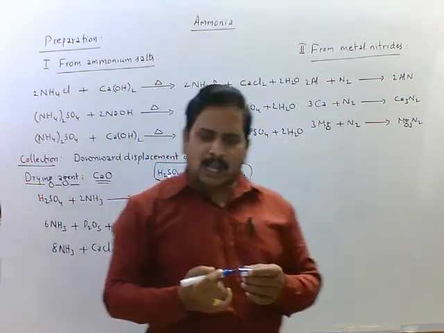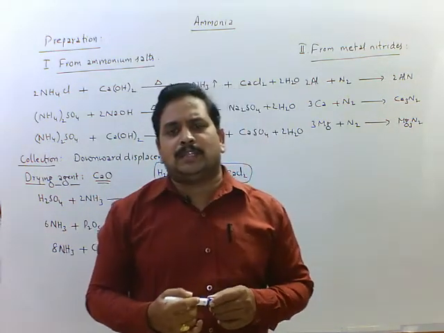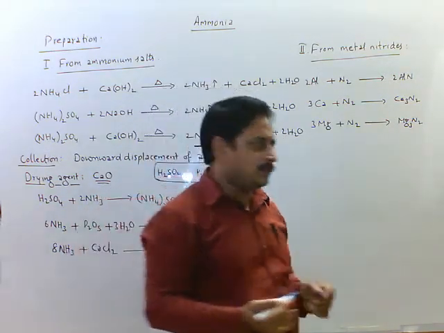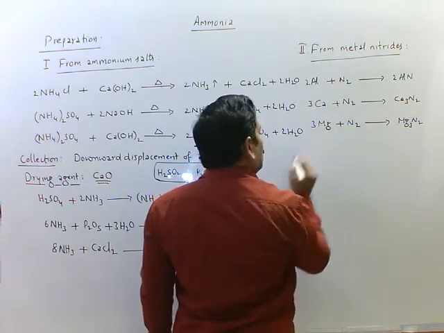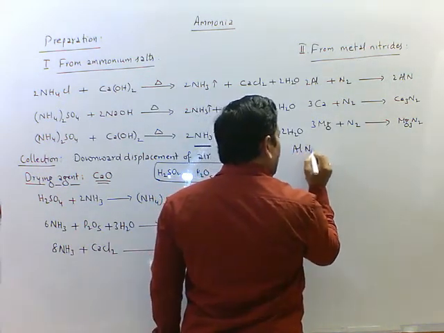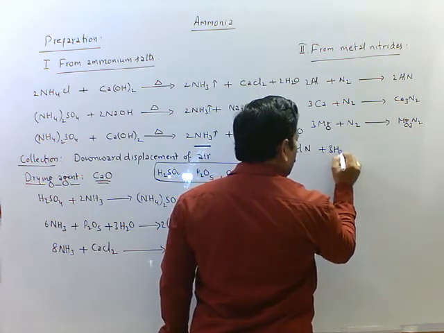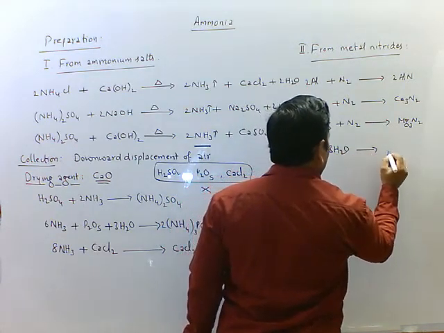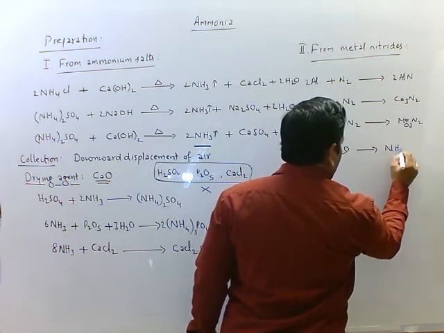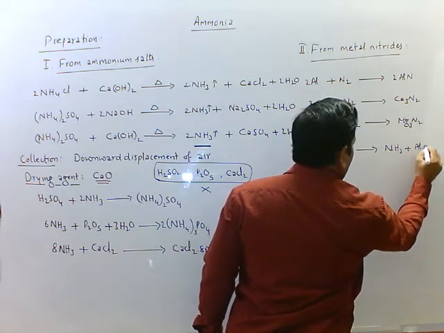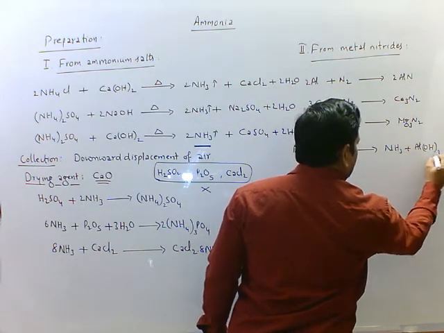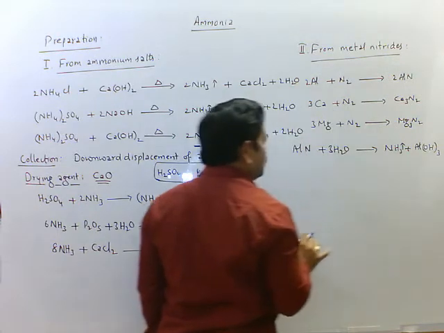From metal nitrides, upon hydrolysis, we get ammonia gas. Aluminium nitride plus 3H2O gives rise to NH3 plus Al(OH)3. This is ammonia gas.